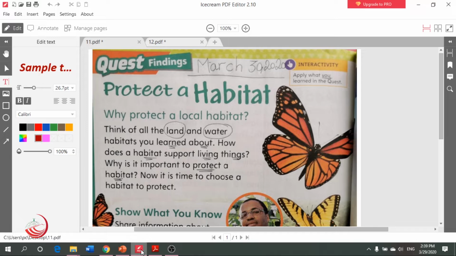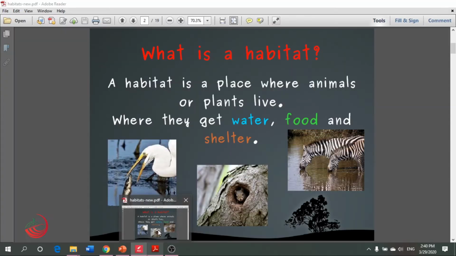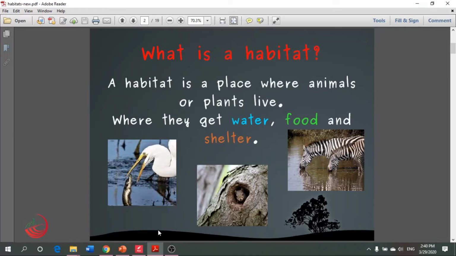So, my lovely students, welcome back here, and let's grab and bring out our science book and open page 218 and write the date at the top of the page as usual. Today, we are going to talk about a quest findings, which is talking about protect a habitat. Protect a habitat. Now, who is the excellent one who will come here and remind us of the meaning of habitat?